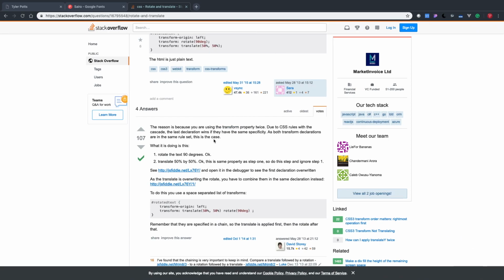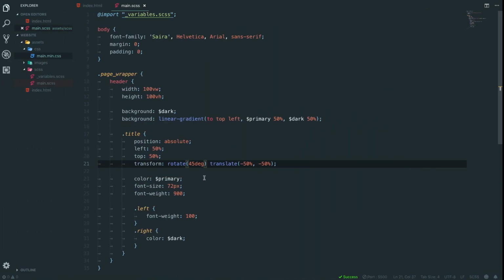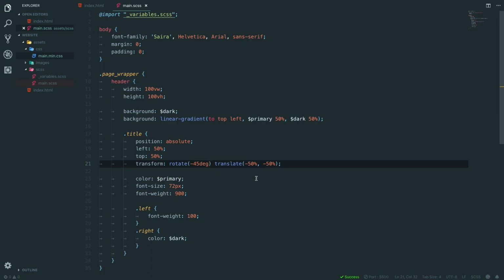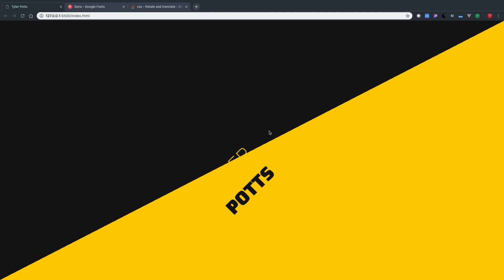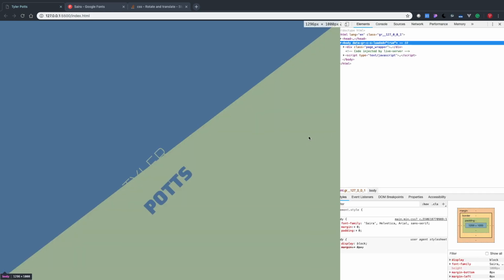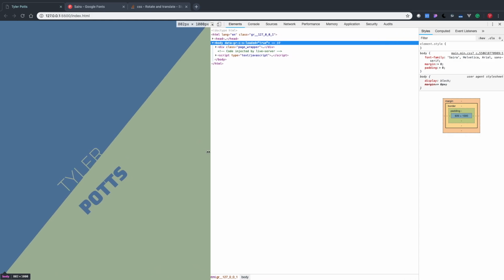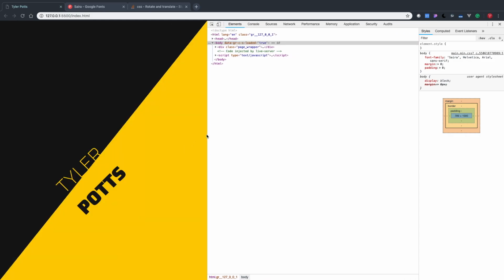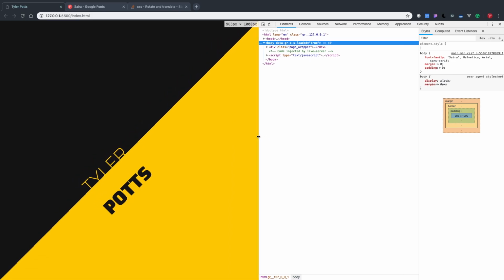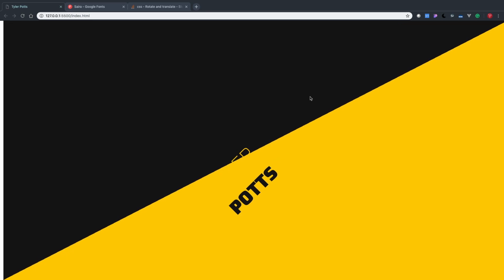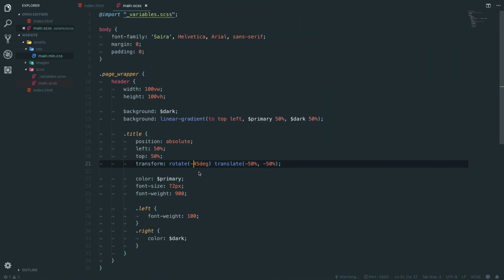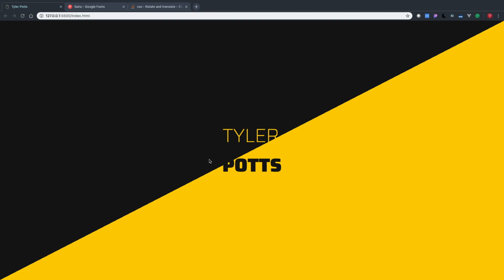Okay, so we didn't need the comma. Oh, okay, it's not perfect, is it? This is going to be a pain, especially when we actually start shrinking down the page, because then the gradient is going to change. But again, once it gets past 960, I think we're going to change how it looks anyway. Oh, okay, so we don't even want to rotate. I know what I want. There we go. It's kind of already there.